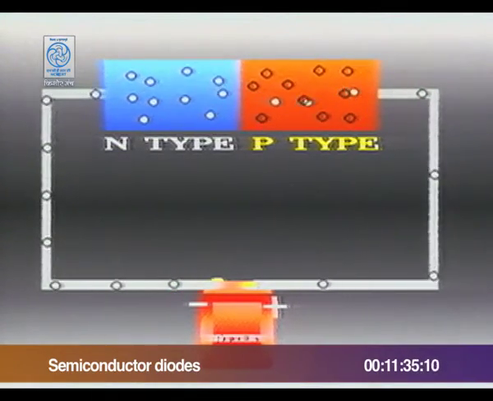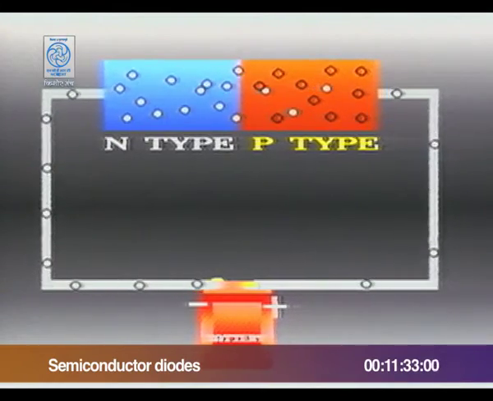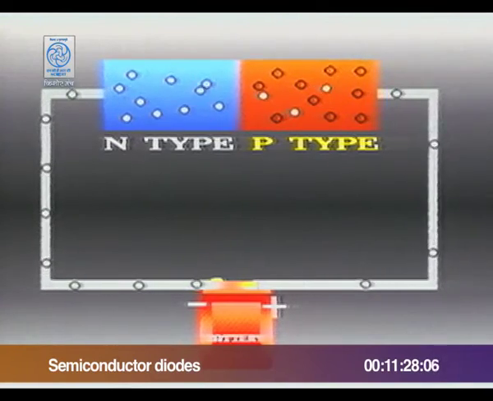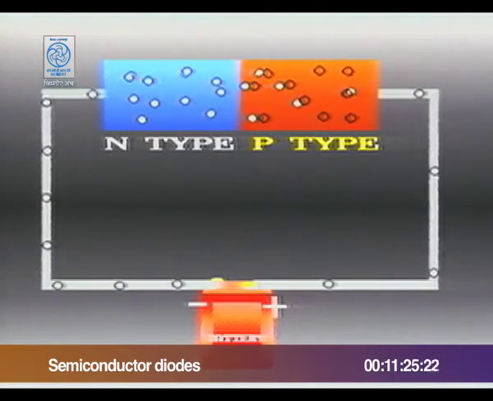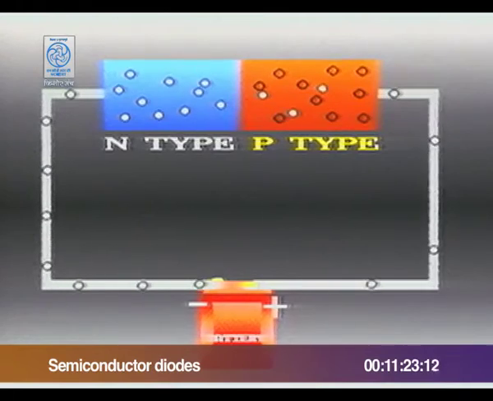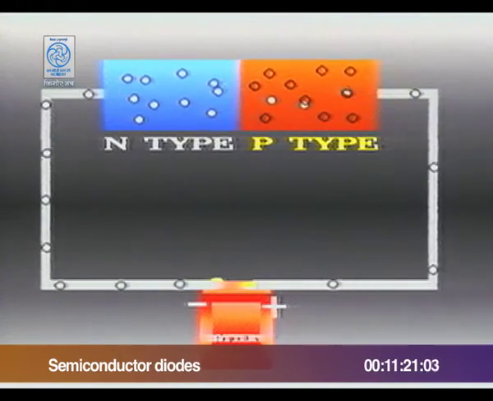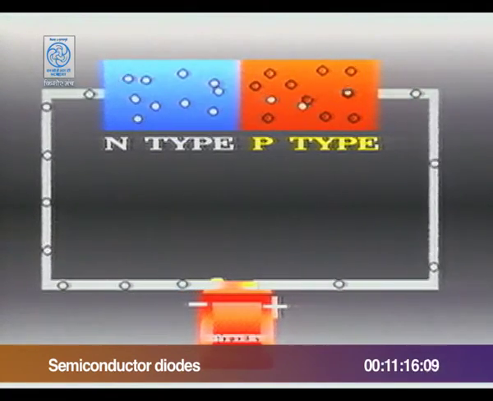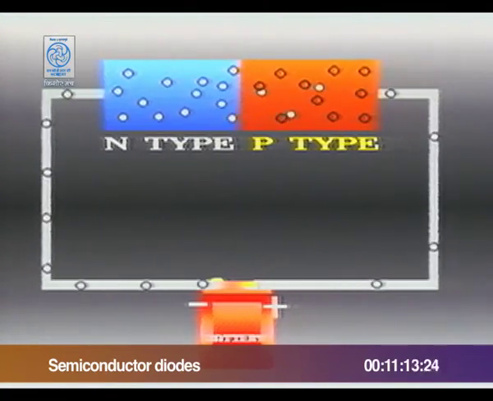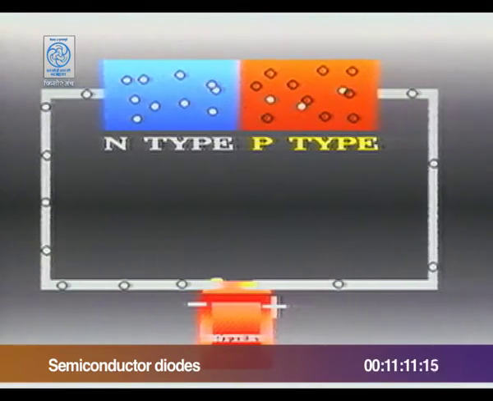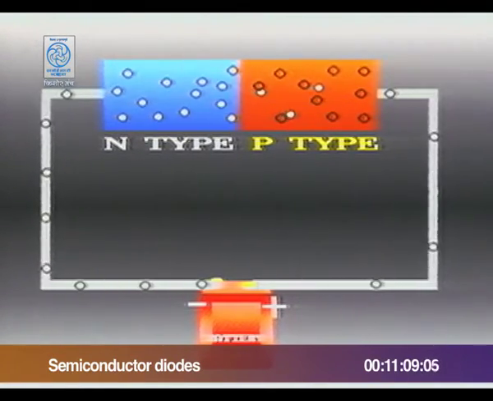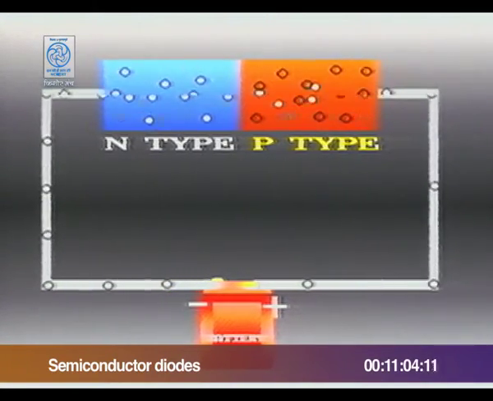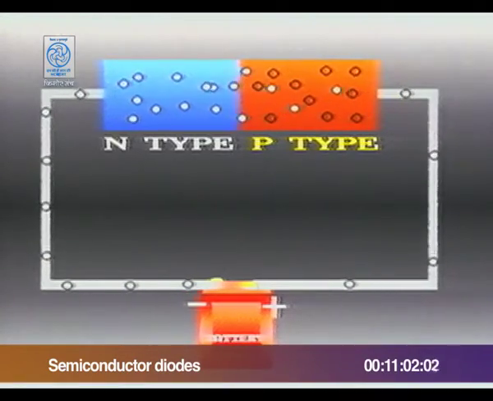The electrons from the negative terminal of the battery overflow the n-type semiconductor, and after crossing the junction, combine with the holes in the p-type semiconductor. The hole current is also in the same direction. So, there is a net flow of electrons from the negative terminal to the positive. That is, an electric current flows.